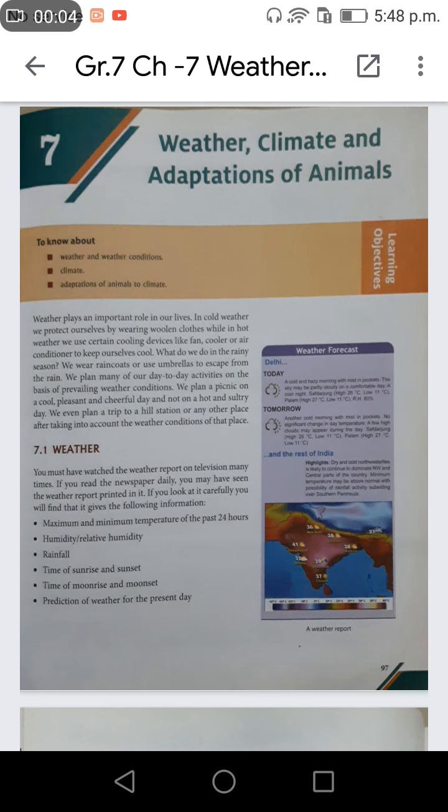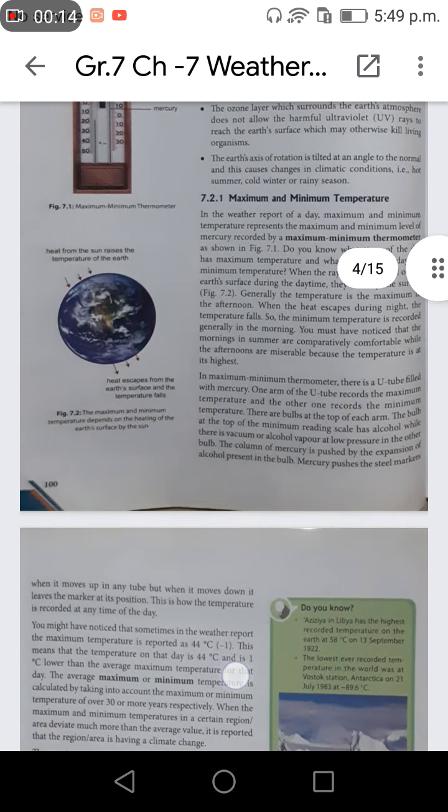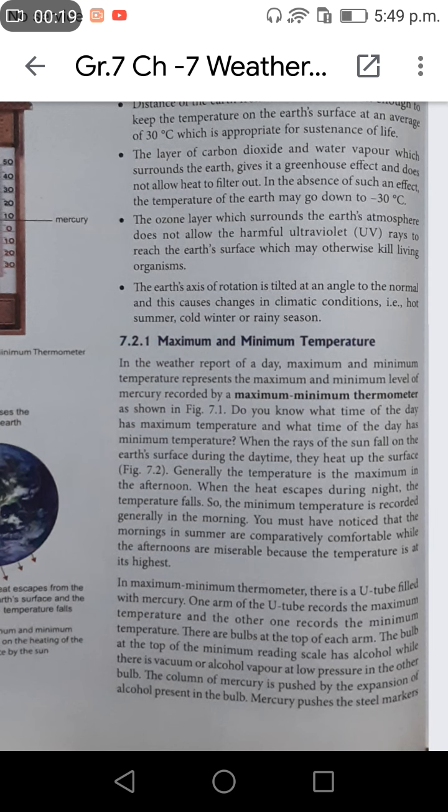Today we are going to learn Grade 7 Startup Science, Chapter 7 Weather, Climate and Adaptations of Animals. This is Part 3. This is Part 4.